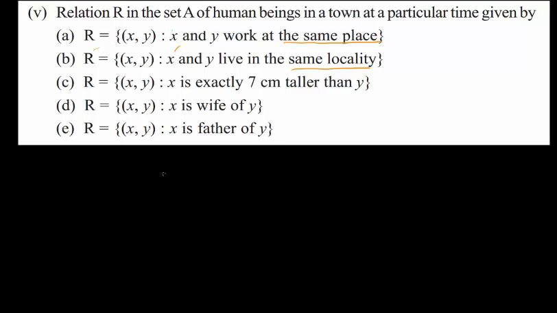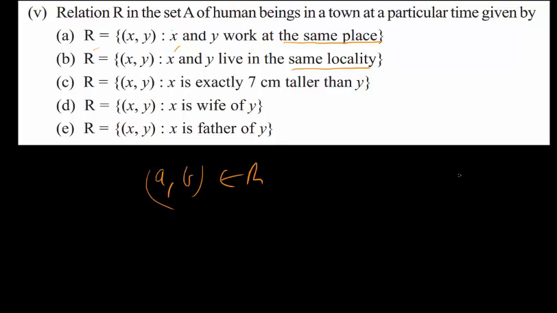And A comma B live in the same location. For example, Raju and Ramesh live in a particular location, Indiranagar. Then Raju and Ramesh live in Indiranagar, which means Ramesh and Raju also live in Indiranagar. A comma B belongs to R, which means B comma A belongs to R. So that's all.